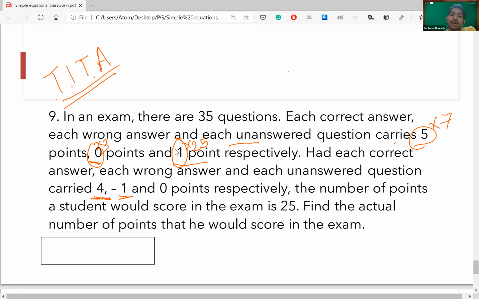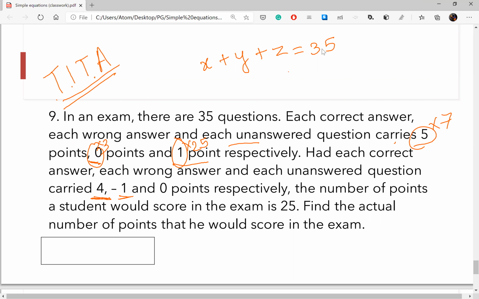Now, what I'll do is first I'll do the standard approach. So X be the number of questions that we get right, Y be the number of questions that we get wrong, and Z be the number of questions that we do not attempt. So can I say X plus Y plus Z is equal to 35? This part is clear?